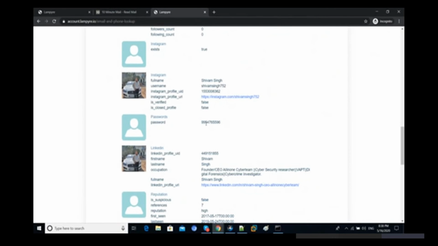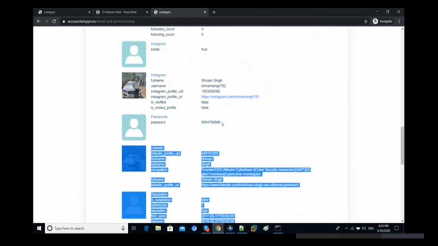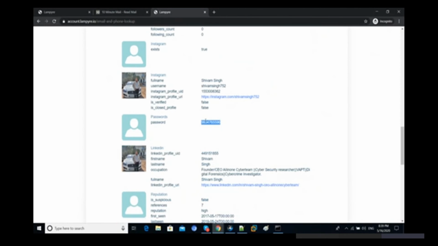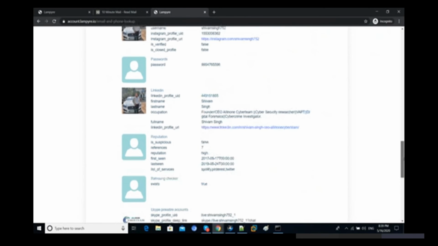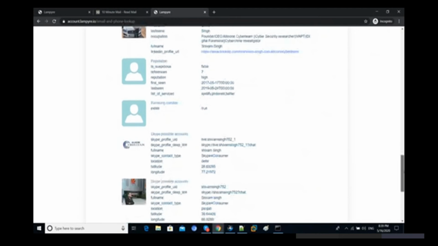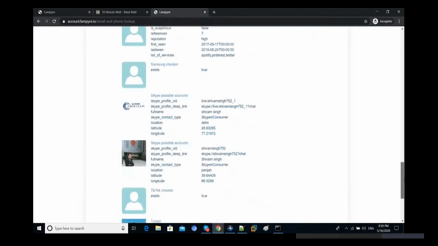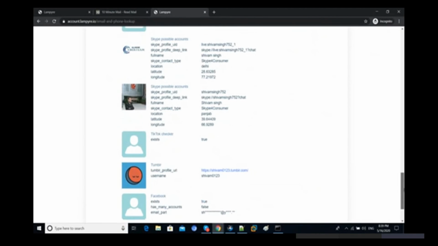So let's copy. We have one more piece of information here. Just copy it. Okay, and let's try to check it out. Scroll down and see whether we are getting any good information or not. Yes, okay. Shivam 0123.